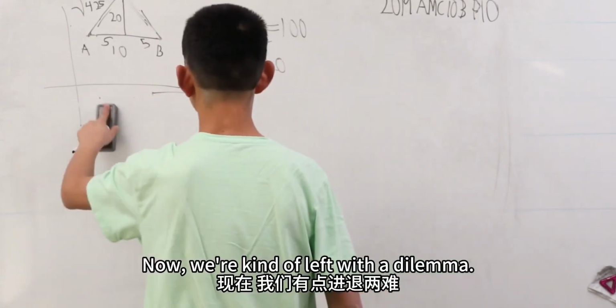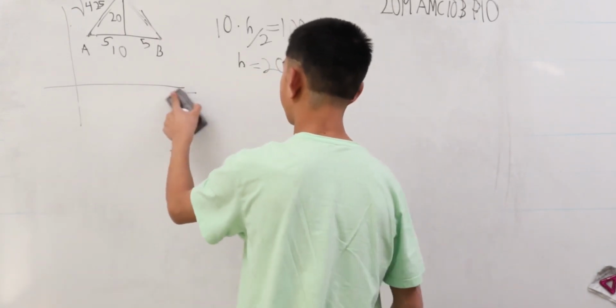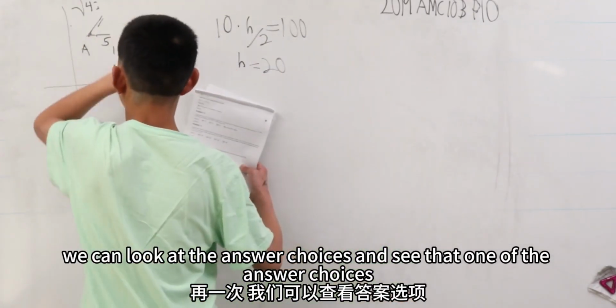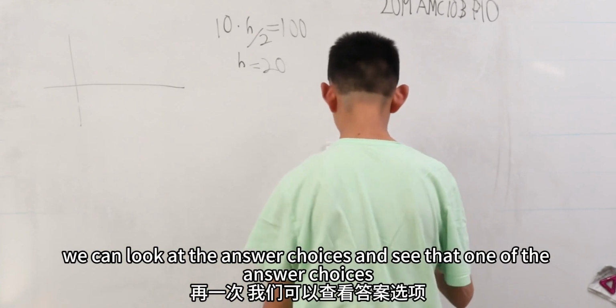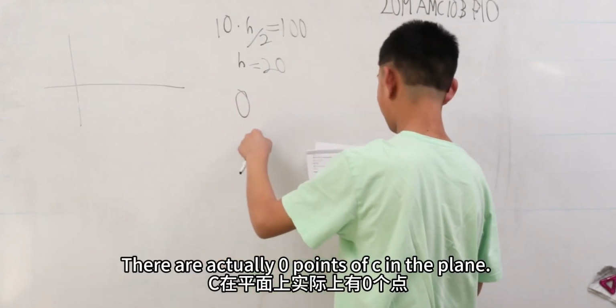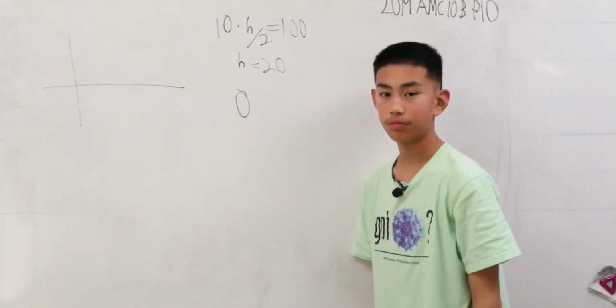So now we're kind of left with a dilemma. But then again, we can look at the answer choices and see that one of the answer choices is 0. So there are actually 0 points C in the plane. That's our answer.